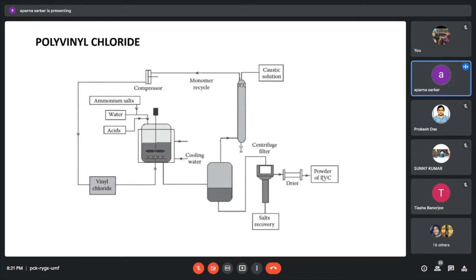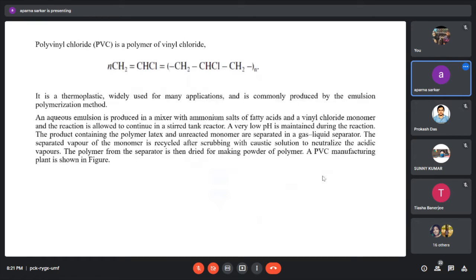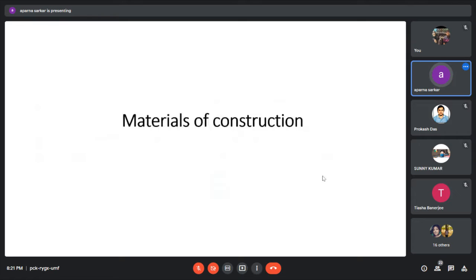That is the manufacturing process of polyvinyl chloride. So in our syllabus we have polyamide production and vinyl chloride production. Okay, so complete. Now coming to materials of construction.